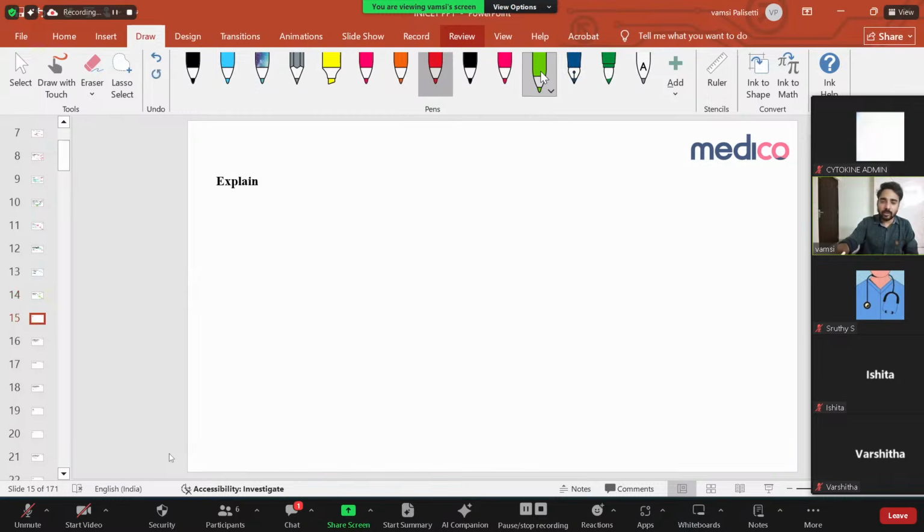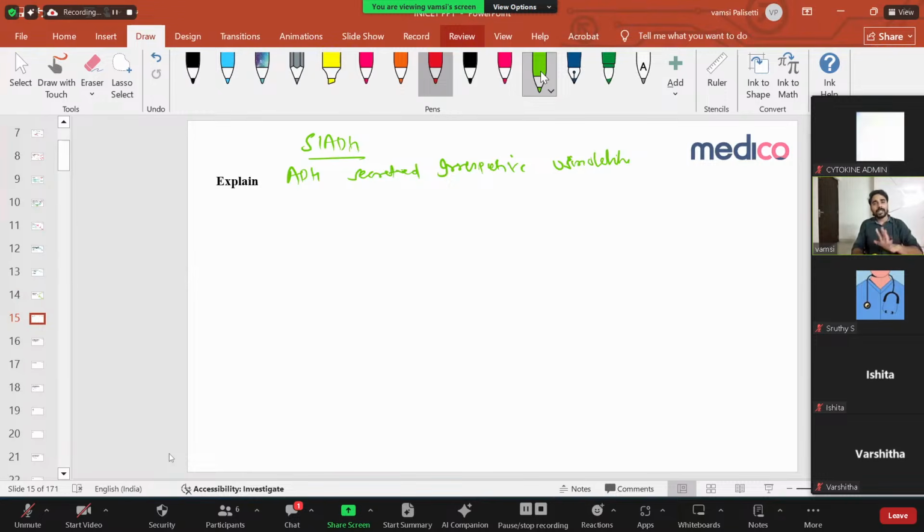Now let us see what is going to happen. In SIADH, ADH is secreted irrespective of osmolality. Usually whenever the osmolality is increased, ADH has to increase, and when osmolality comes to normal, ADH has to come down.